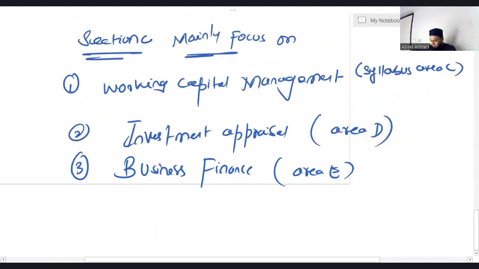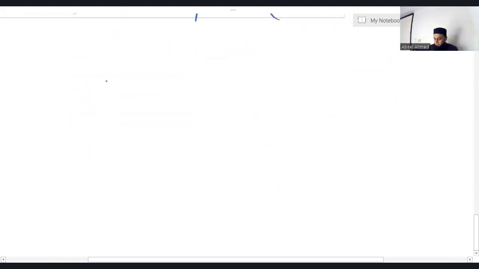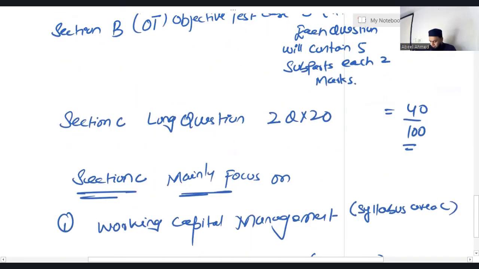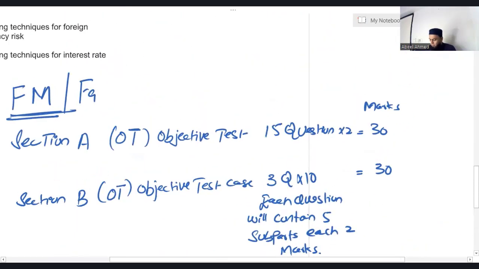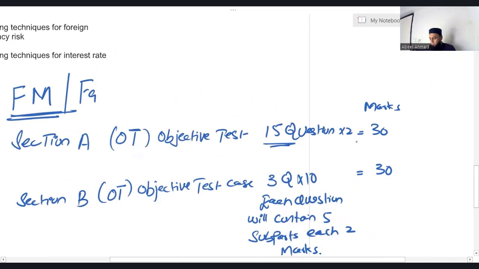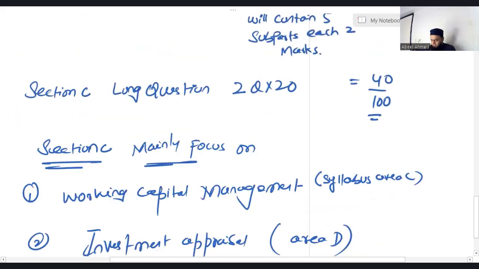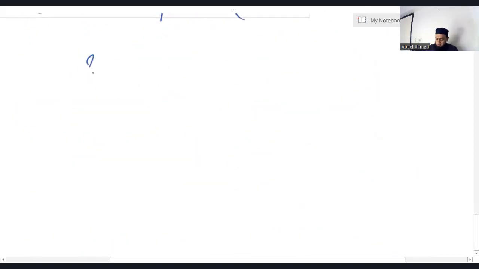So let me quickly tell you the paper pattern. In section A, you'll have 15 multiple choice questions, each worth 2 marks, so 30 marks. When it comes to section B, you will be given 3 questions. Each will have 10 marks. It means the total marks are 30.